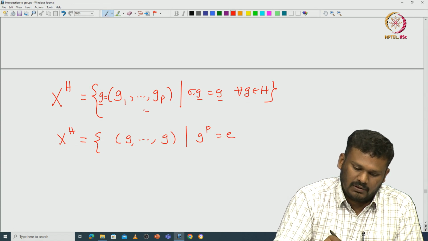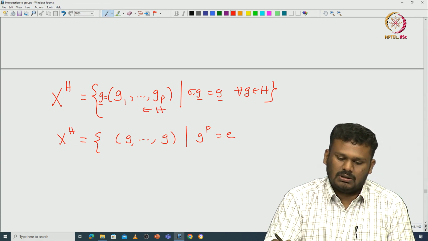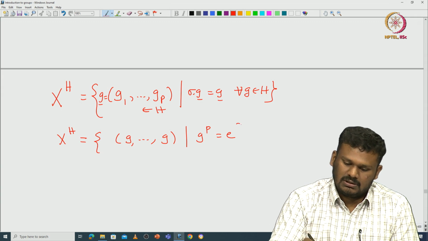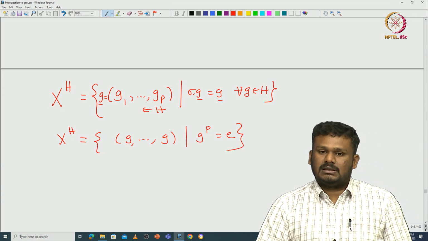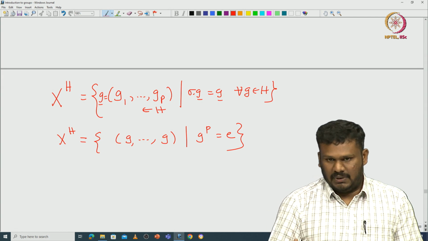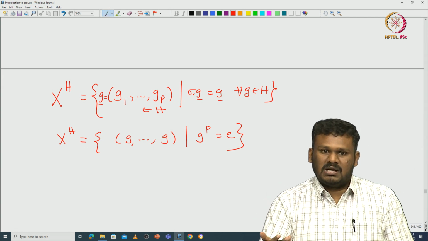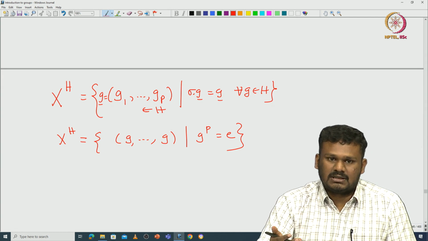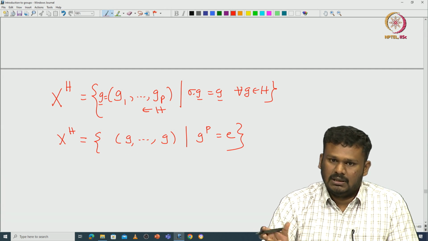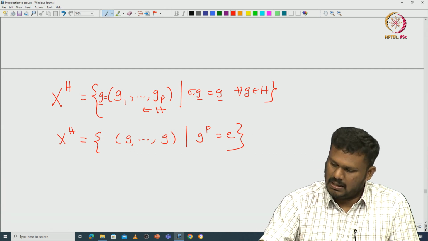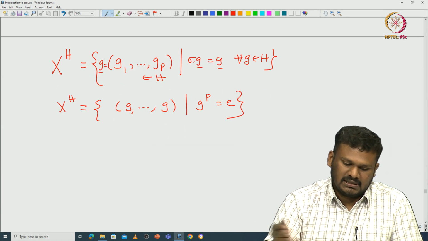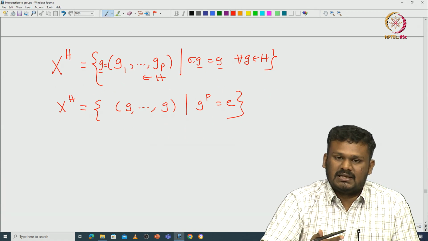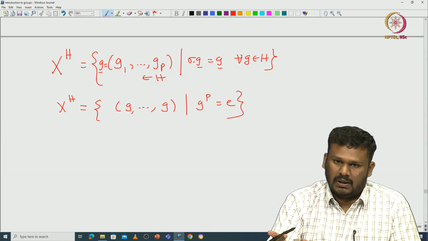So the number of elements of order P has a one-to-one correspondence with X power H minus the identity element, the tuple identity. So it is enough to verify that X power H has cardinality more than 1.